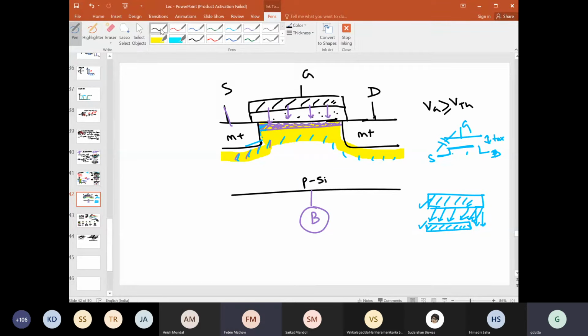The depletion region will be present. Oh, you were saying near here, maybe a slight thin depletion region. Yeah, that one. But this portion comes under the overlap capacitance, remember? Yeah, so if the electron channel is present near that, then the charges should... You are thinking from that. I think now I understood your question.